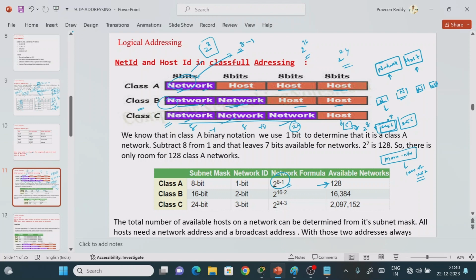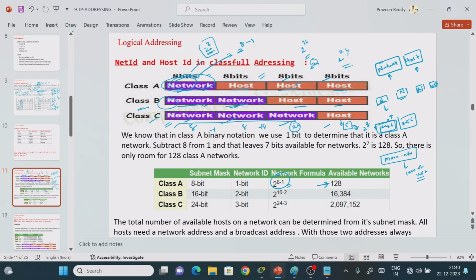So it depends upon our requirement. If you require more networks and fewer hosts, you go for class C. If you require a moderate number, you go for class B. If the number of networks does not matter to you, even if you require only a few networks, and you require more hosts, nothing but 2 power 24 hosts, then you go for the class A addressing mechanism.